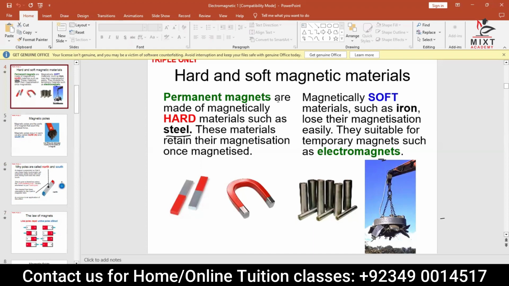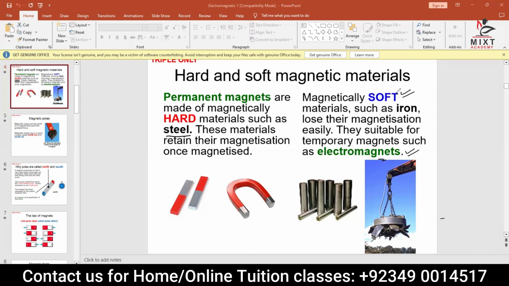That is the reason that in all the devices, rather than hard magnetic material, we use soft magnetic materials, because soft magnetic material has a tendency to become a temporary magnet for the time being. If you check, it's written here: electromagnet. As the name suggests, once the electricity passes through the soft magnetic material, it becomes a magnet.